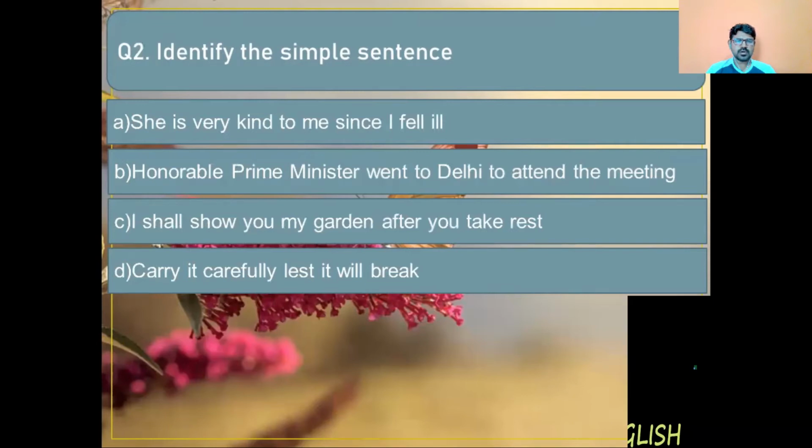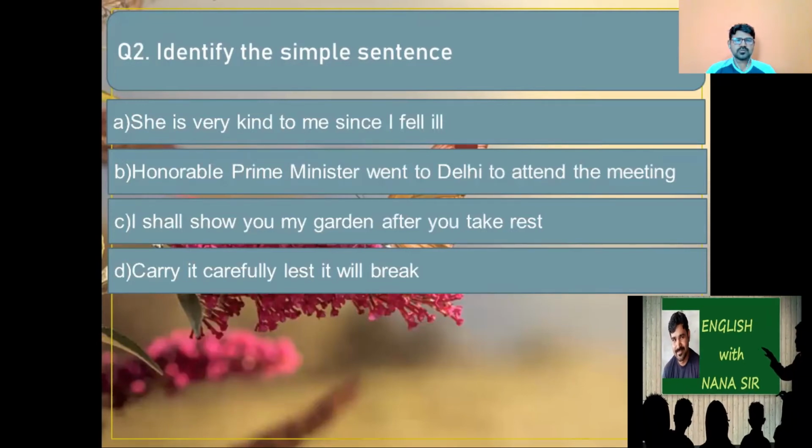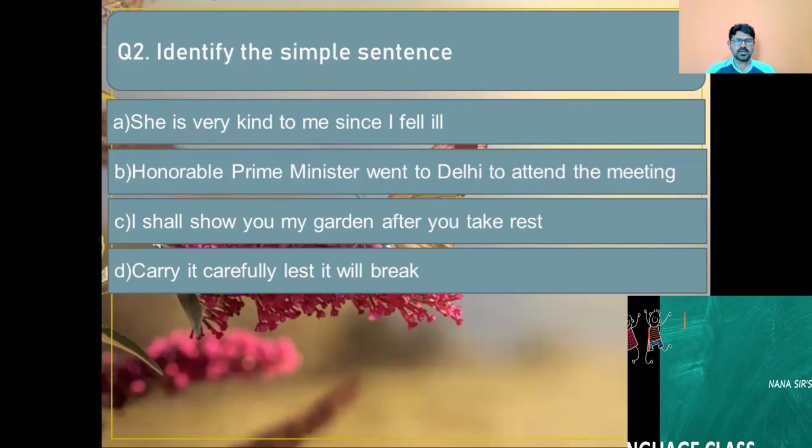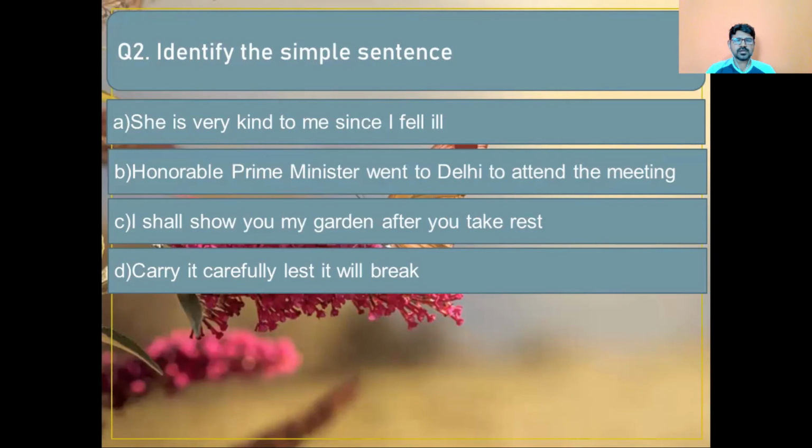Question number 2. Identify the simple sentence. Option A. She is very kind to me since I fell ill. Option B. Honorable Prime Minister went to Delhi to attend the meeting. Option C. I shall show you my garden after you take rest. Option D. Carry it carefully lest it will break.